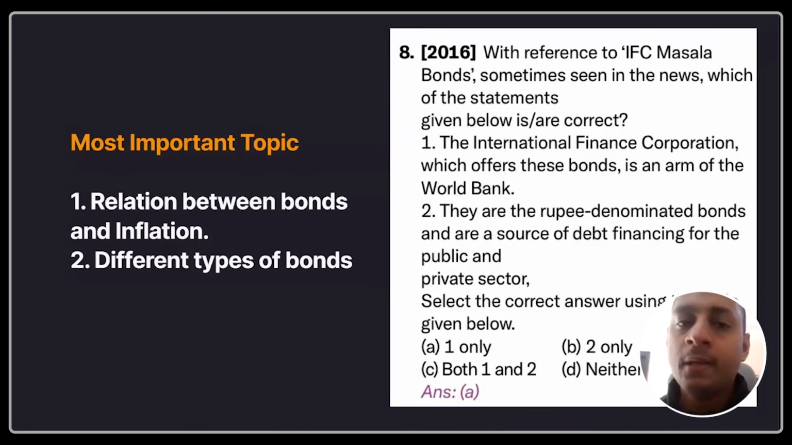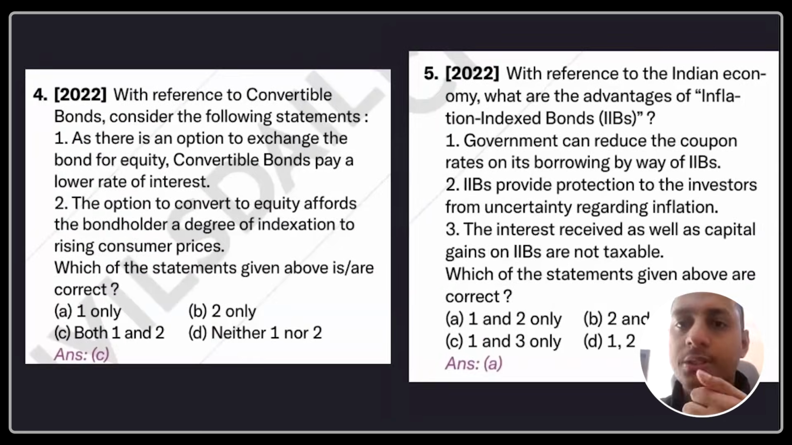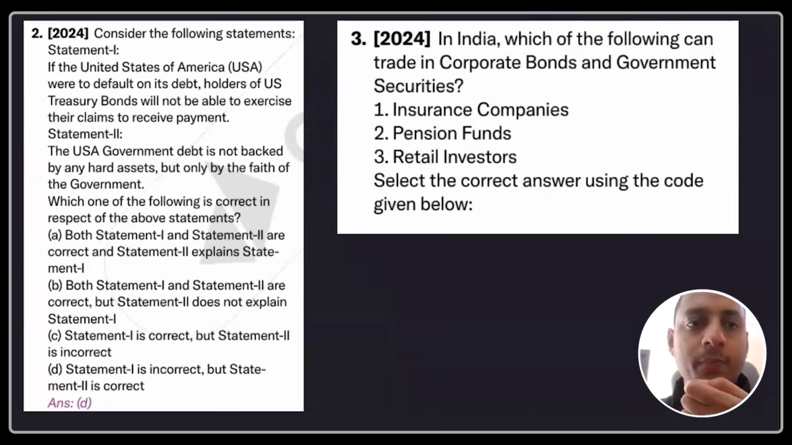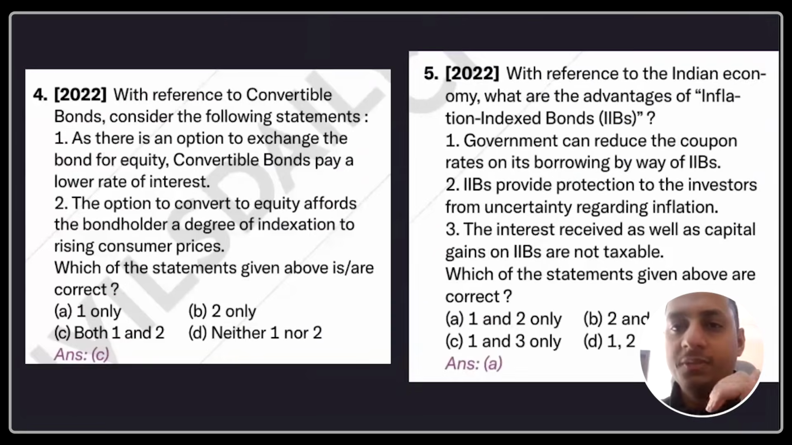And the different types of bonds, sovereign gold bond, inflation index bonds. And in 2025, UPSC asked about convertible bonds, inflation index bonds, corporate bonds, bond holders. So bond is a very important topic. Dive very deeper with respect to bonds.